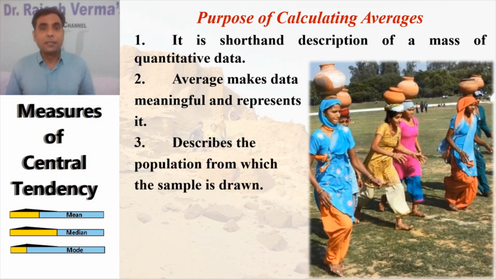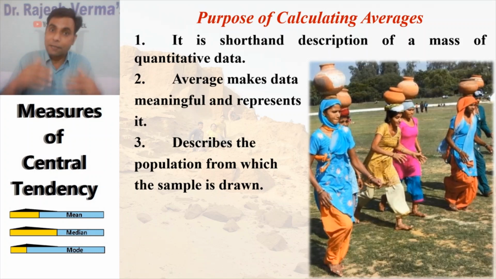Third argument, central tendency describes the population from which the sample is drawn. This is a very important one. The average or the central tendency which we calculate indicates and gives a wide explanation of the population from which we have drawn the sample, and from that sample we collect the data.